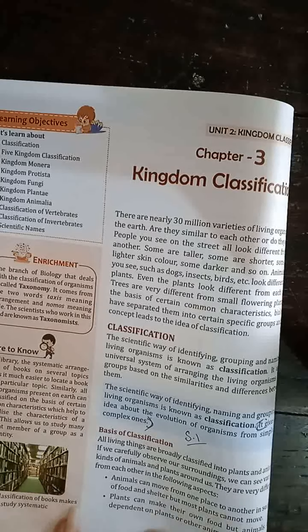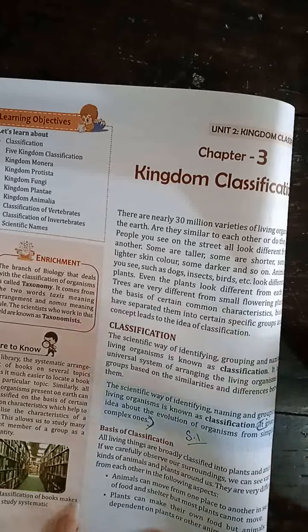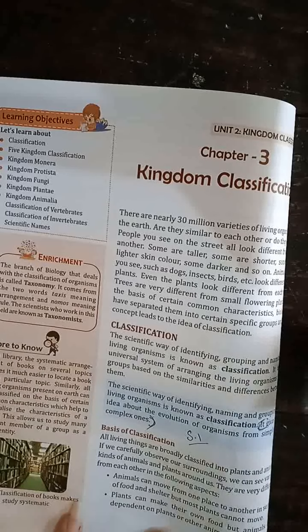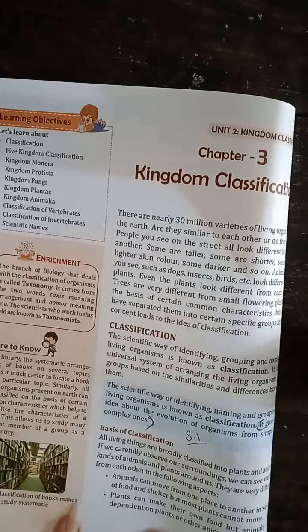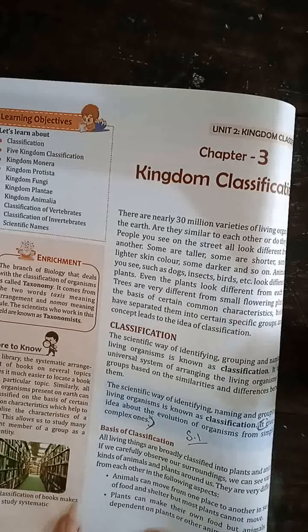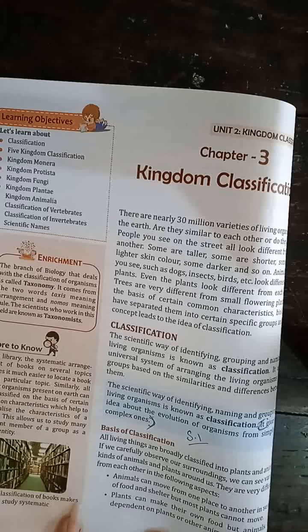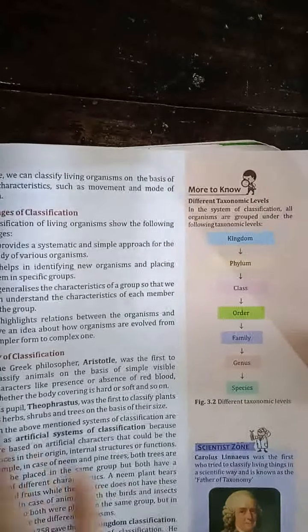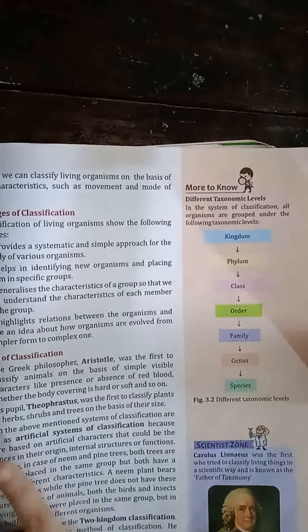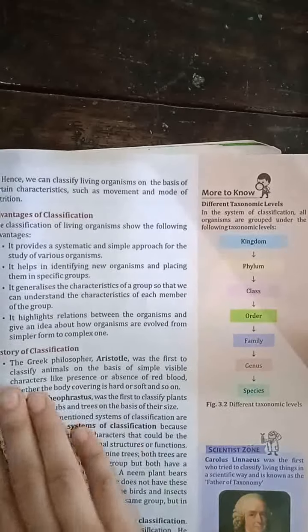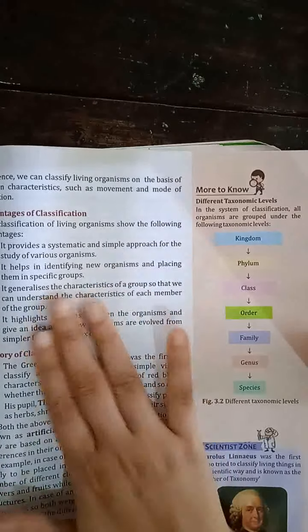Okay, so now what was the basis of classification? You know, all the living things, in earlier classes in 2nd or 3rd you must have studied, were divided into plants and animals, because they were very different from each other. Animals could move from one place to another for their food or shelter, but plants remain fixed in one place because they can make their own food. So animals were always dependent on the plants for their food. So on this basis, they were classified into plants and animals on the basis of movement or the mode of nutrition.